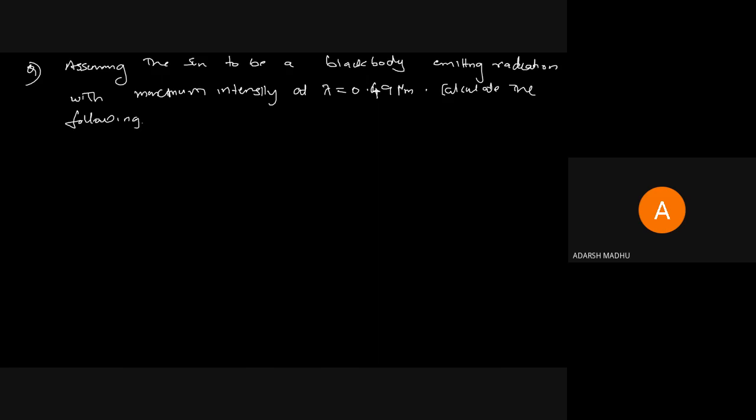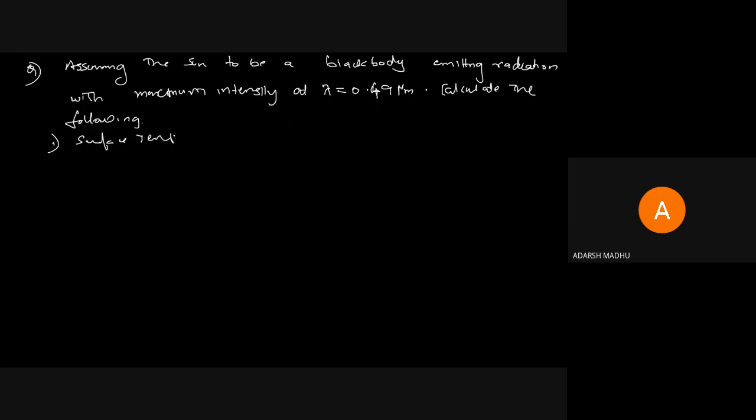Okay. This question is asked like that: assuming the sun to be a black body. The sun is considered as a black body emitting radiation at maximum intensity at lambda max equal to 0.49. Simply calculate the following. First one, surface temperature of sun, T.